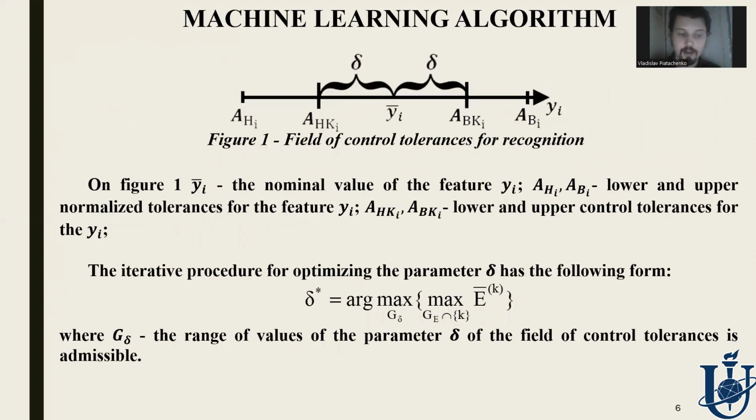The iterative algorithm of onboard recognition system machine learning is shown below. Optimization of system control tolerances for recognition features deals with the delta parameter, which is equal to half of the symmetric tolerance field. Hence, the idea of information extreme machine learning is to find the global maximum value of the information criterion in the area of possible values.